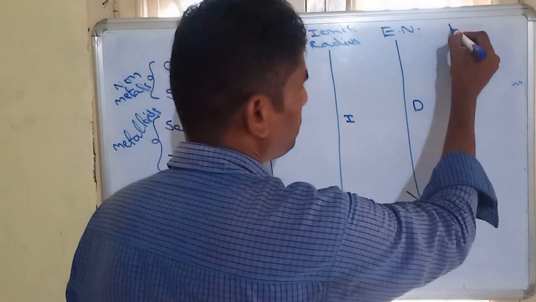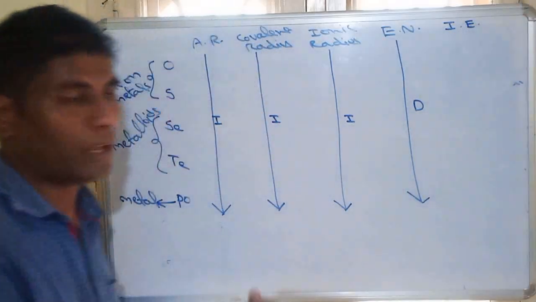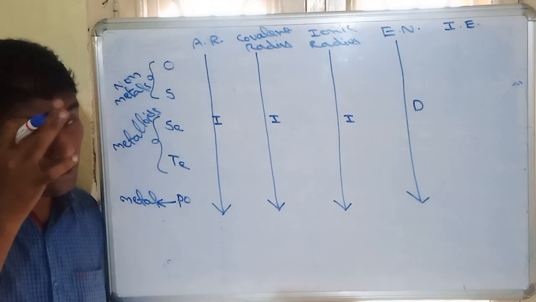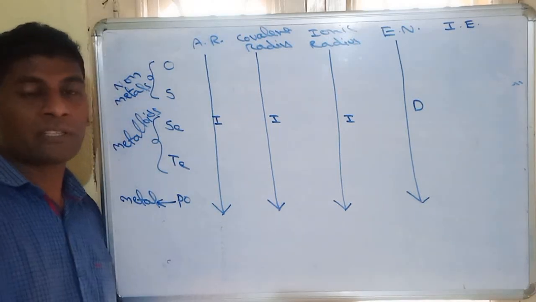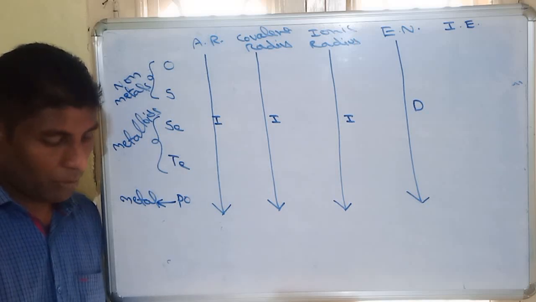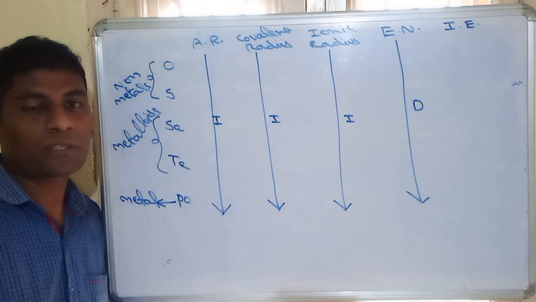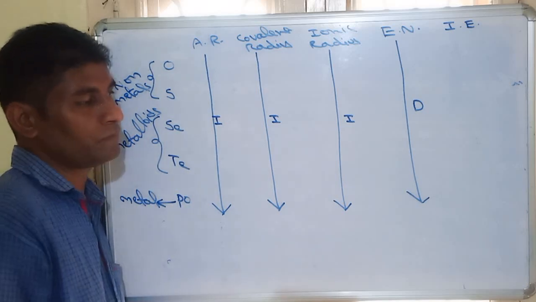Another one, ionization energy, also called ionization enthalpy. So what is ionization energy? It is the amount of energy required to remove the outermost electron from an isolated gaseous atom.